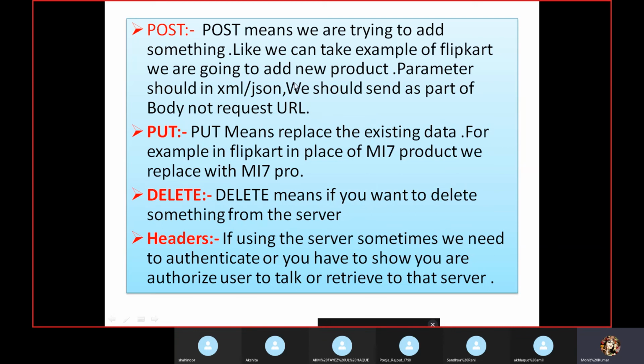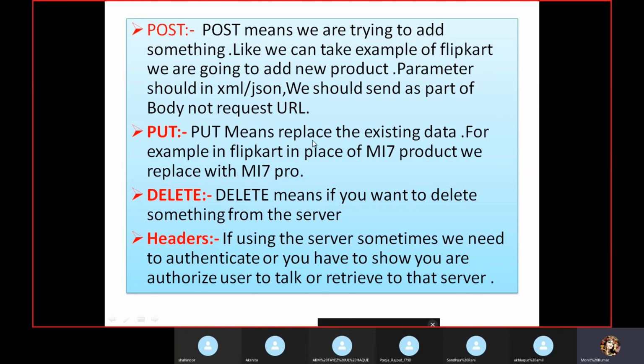Okay, so what is the difference between POST and GET? GET means we are just going to send the URL, and we are just retrieving all the data from the server. Got it, right? But with POST, you have to send the body. Okay, you have to send the body, and after hitting the request we will get the response in the body format only, JSON body format.